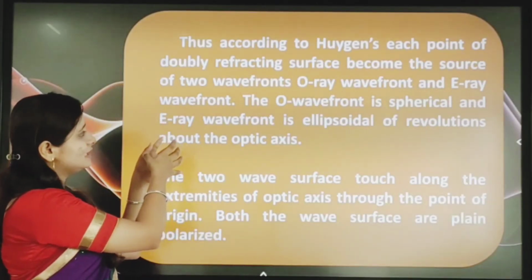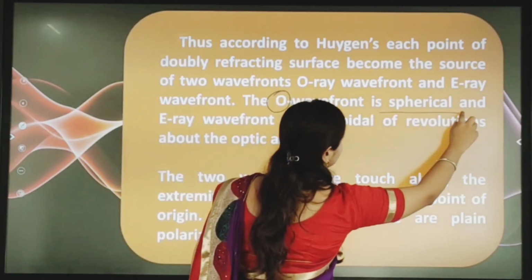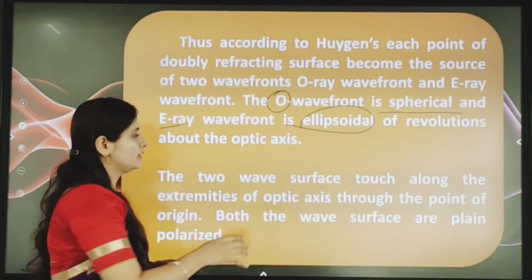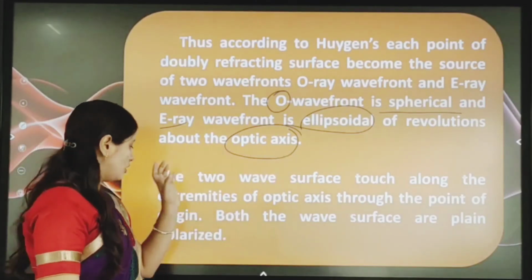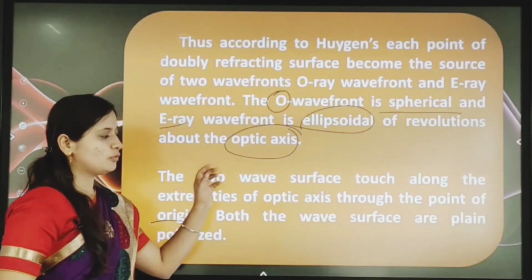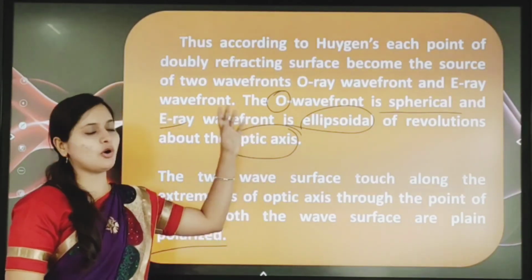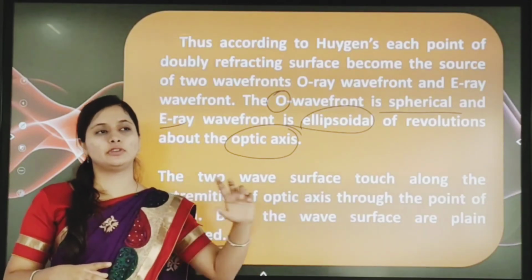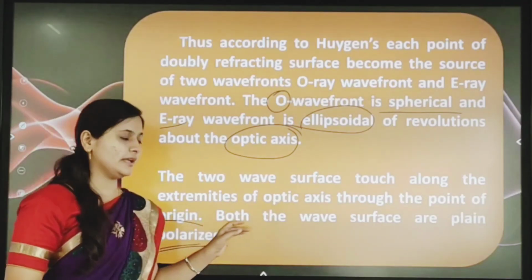Here our O ray is spherical in shape and our E ray is ellipsoidal in shape about the optic axis. The two wave surfaces touch along the extremities of the optic axis through the point of origin. Both the surfaces are plane polarized. So we can conclude that the two waves we are getting are plane polarized.